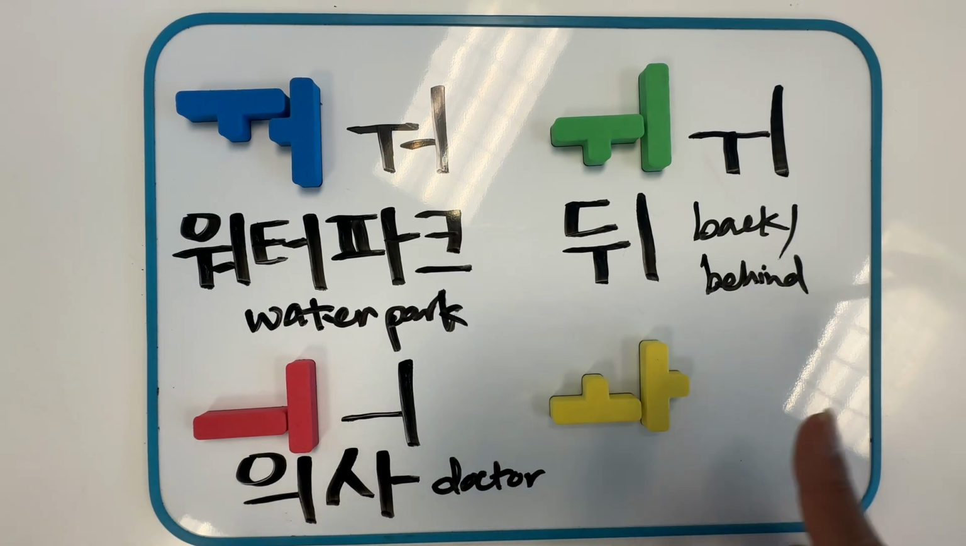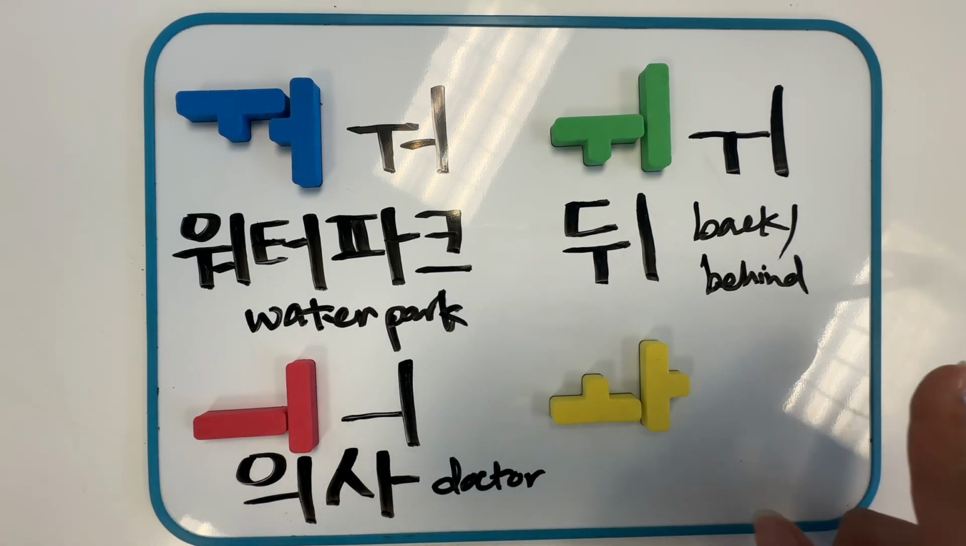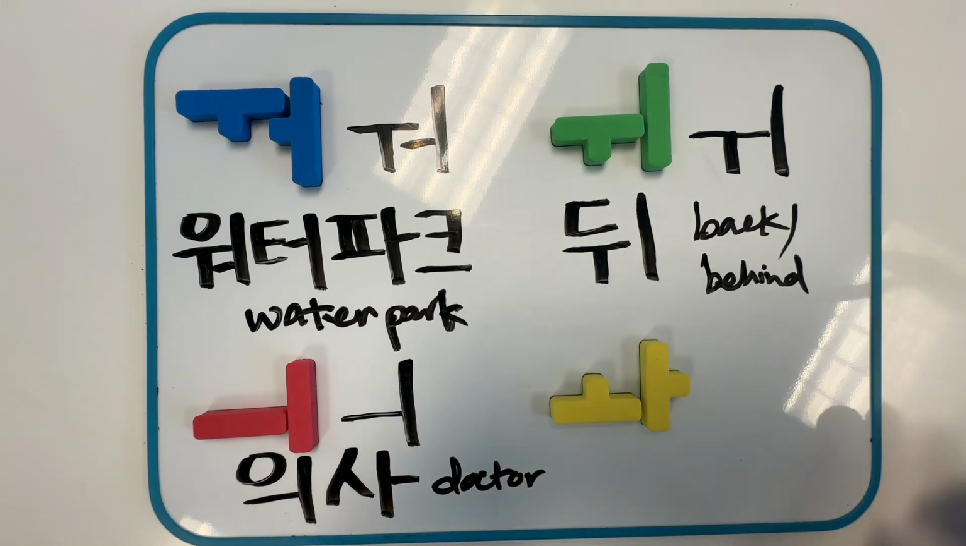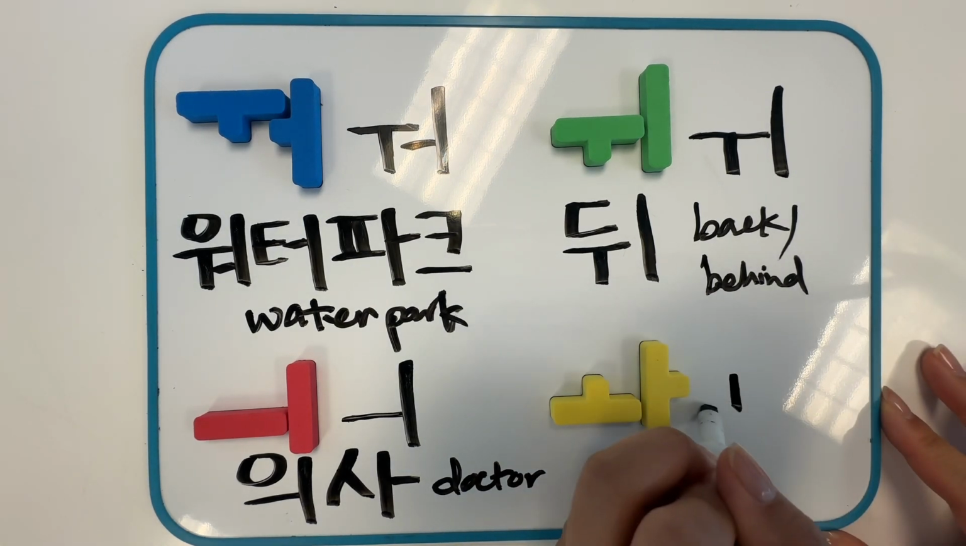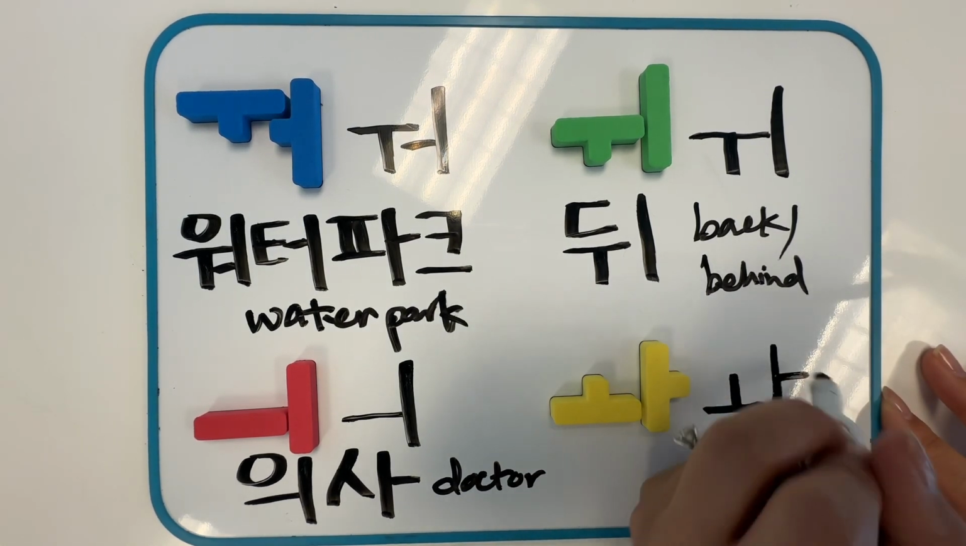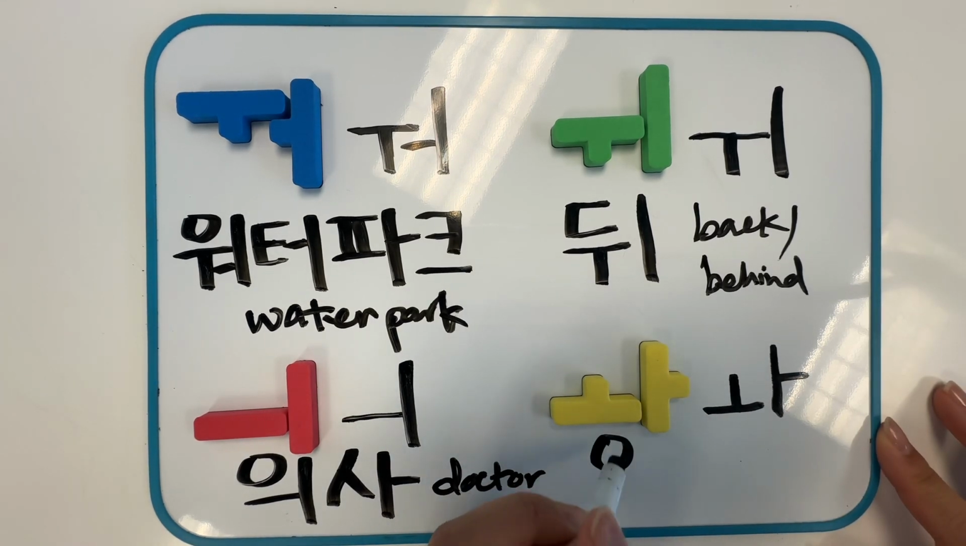Next is O and A. 와. The stroke order is top to bottom, left to right, top to bottom, left to right. Example word is 와인.